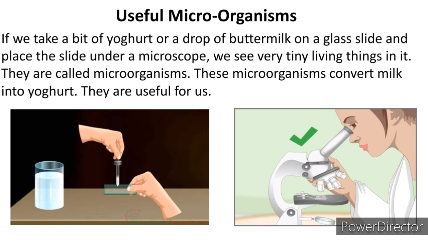Some chemical reaction takes place between the milk and the microorganisms, and it is converted into curd or yogurt. So they are useful for us. Such kind of microorganisms are useful, which help to convert milk into curd or yogurt.